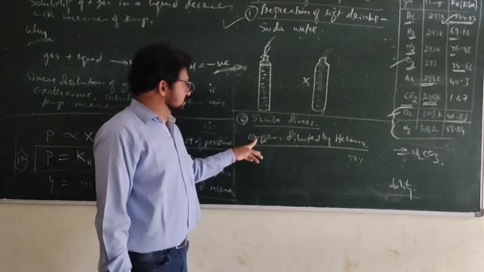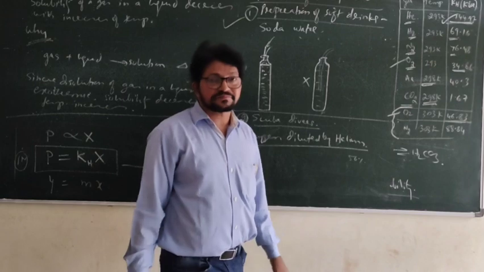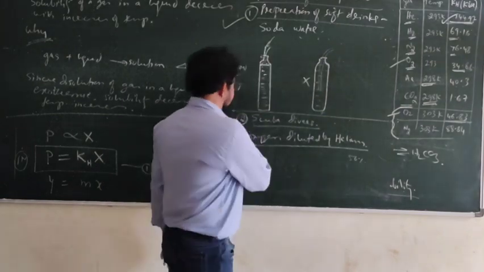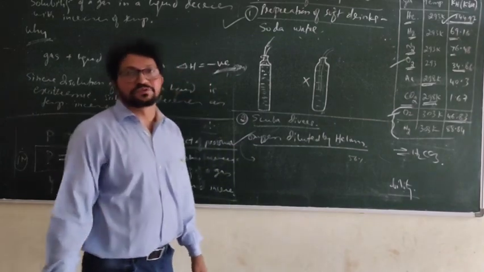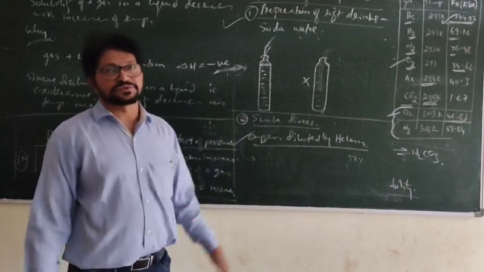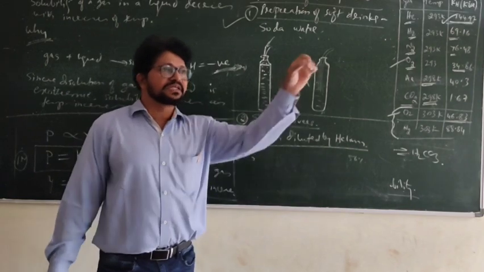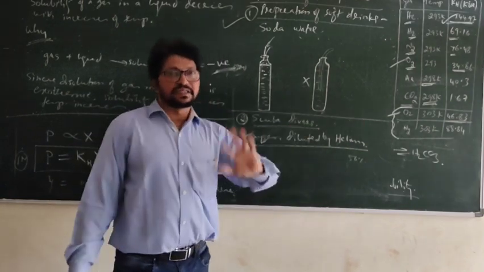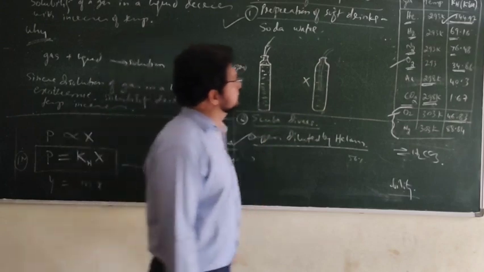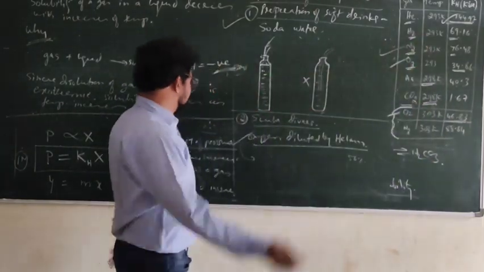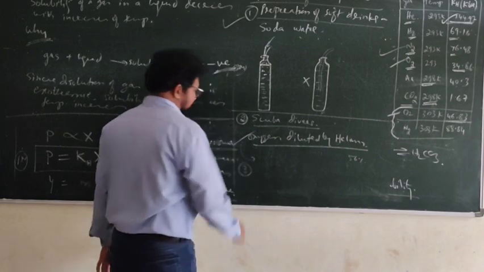So why do they use helium? Understood? No? Helium has a high Henry's law constant. That is why air diluted by helium is used and not ordinary air. What happens if ordinary air is used? Nitrogen dissolves in the blood. Helium has high Henry's law constant than nitrogen. It cannot dissolve in the blood. Okay. Conclusion. The last application is this.